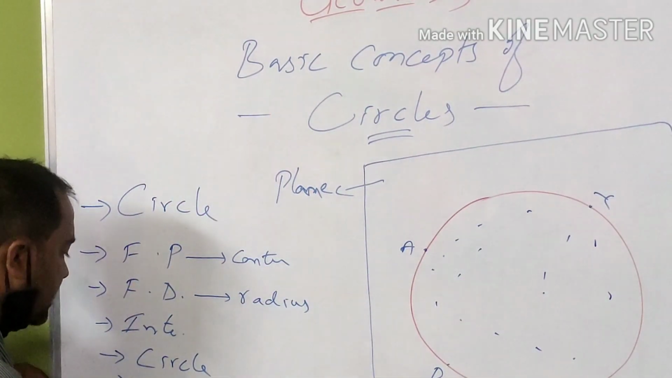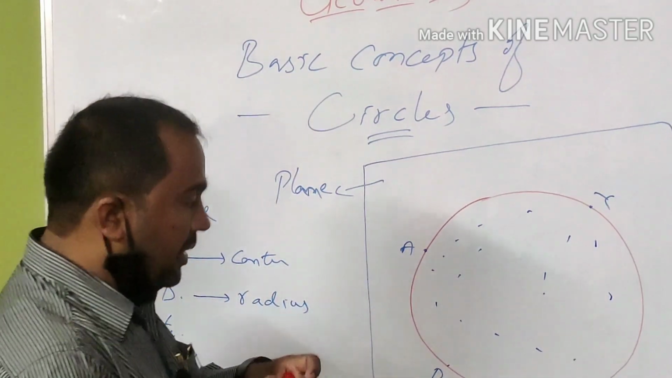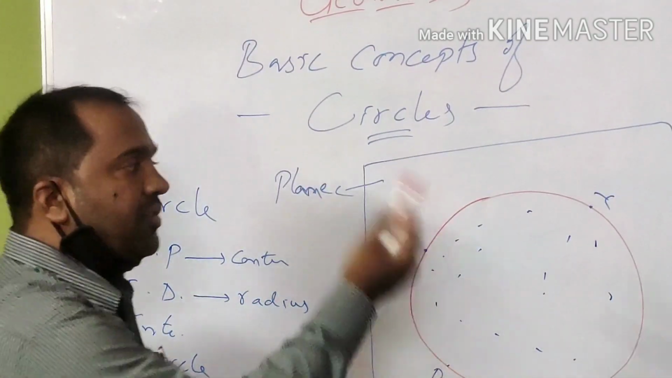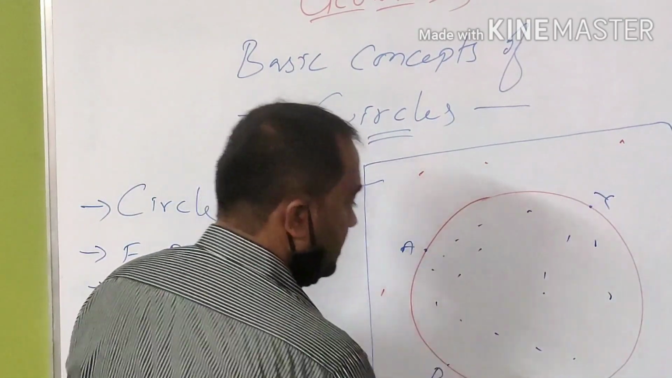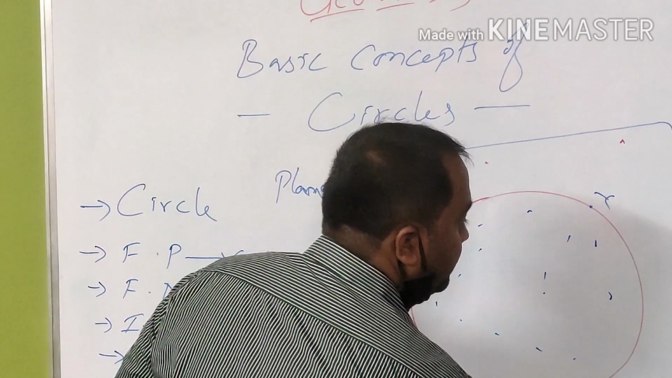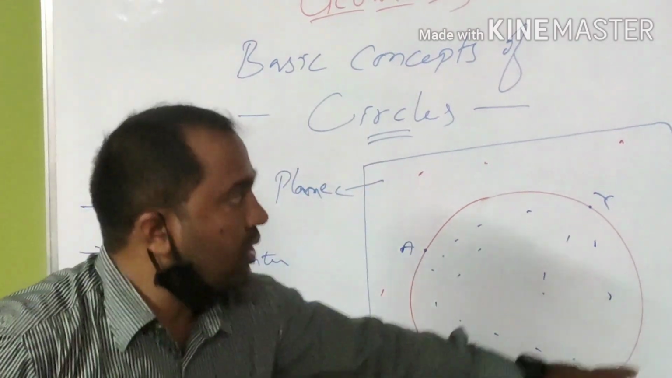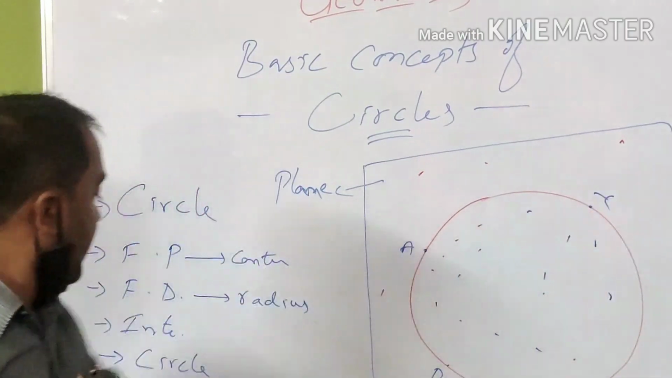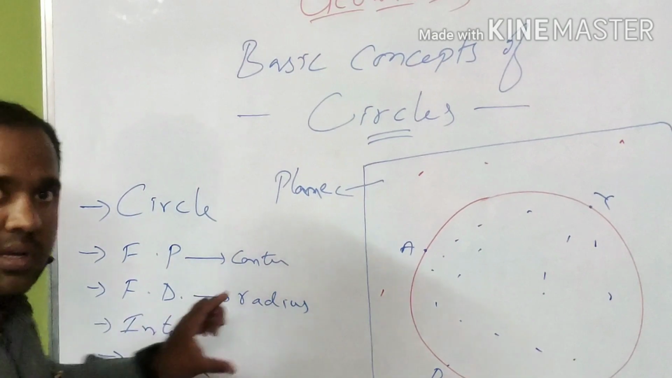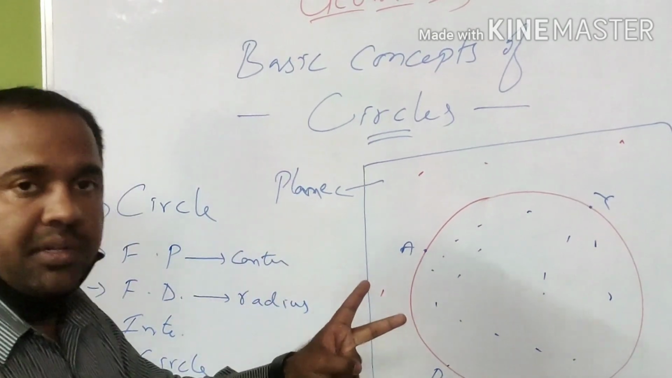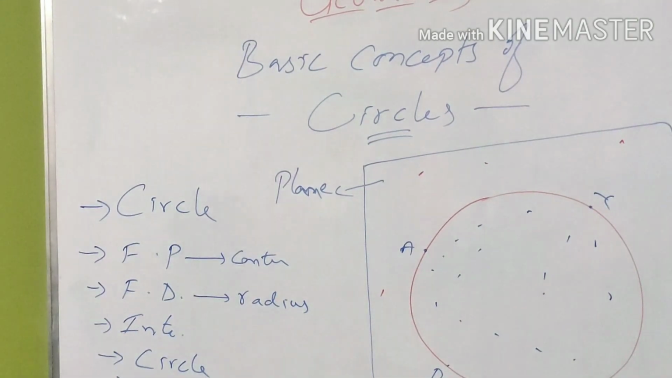And the final one is the exterior. Exterior is nothing but all the points which lie outside the circle within the plane. Like here, if there are some points, etc. All these points lying outside the circle within the plane are called the exterior. So we have covered three important parts of a circle: interior, exterior and on the circle. Let me go to the next topic.